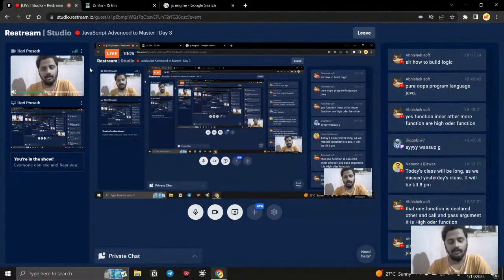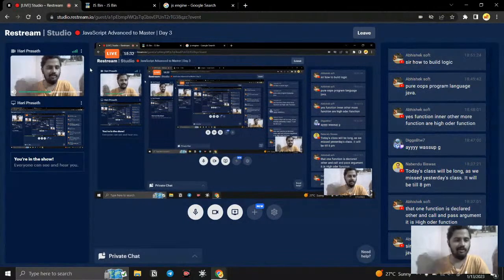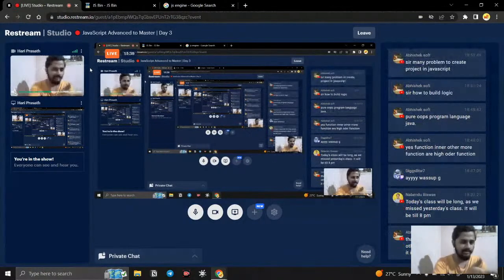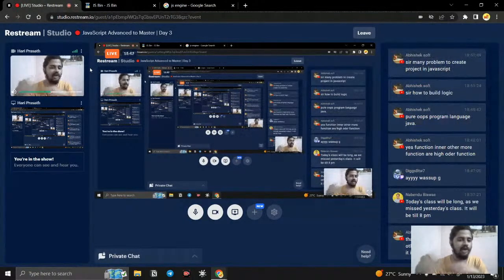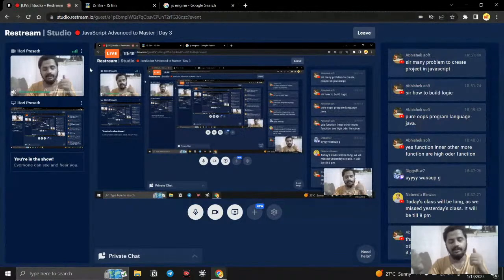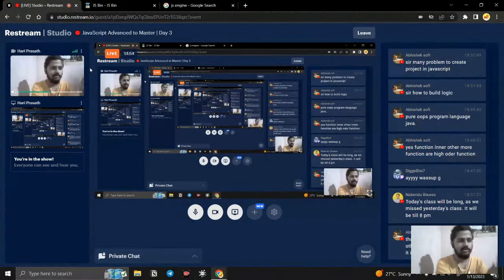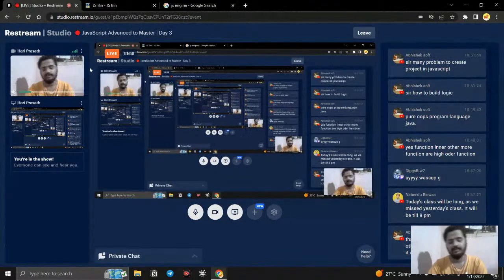Sir, how do we build logic? It depends upon what project you are doing. With the help of concepts like closures, compose, and everything, you can create logic. This is the base. If I say object oriented, we create a class, which has data and functions, and according to your project, you can change it. Likewise, for a function oriented project, we need to learn closures, compose, pipe, and some more.